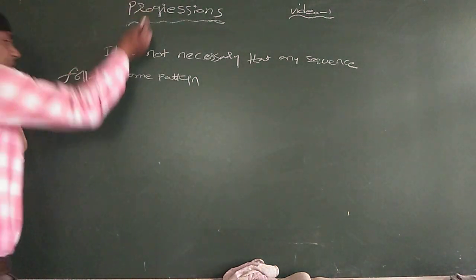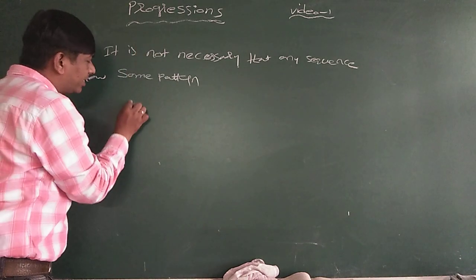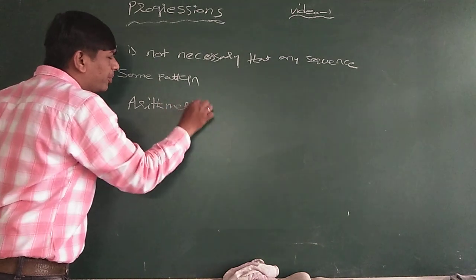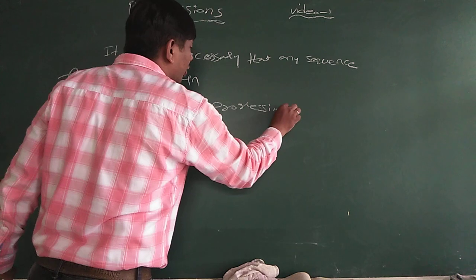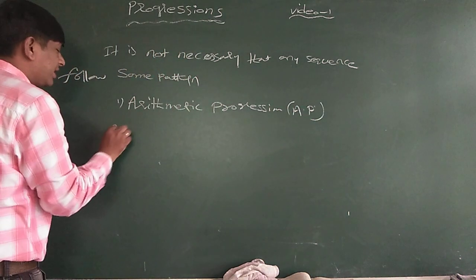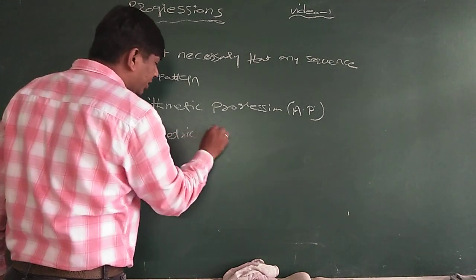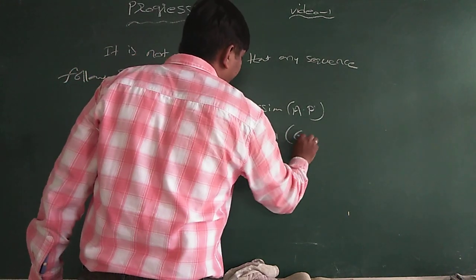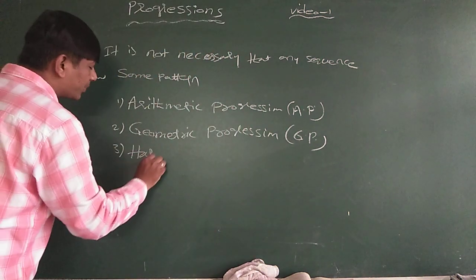Now, in progression, there are types of progressions. In this topic, we learn about arithmetic progression, that is AP. Next one is geometric progression, GP. Third, harmonic progression.